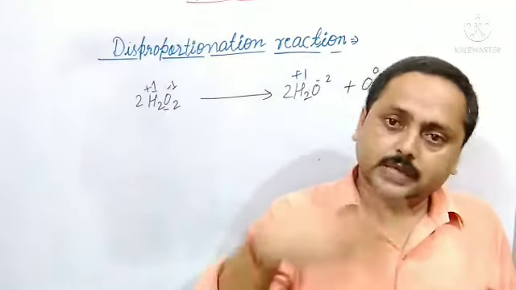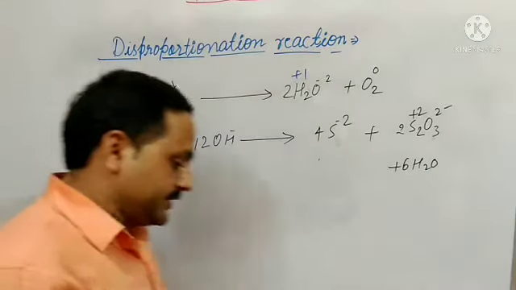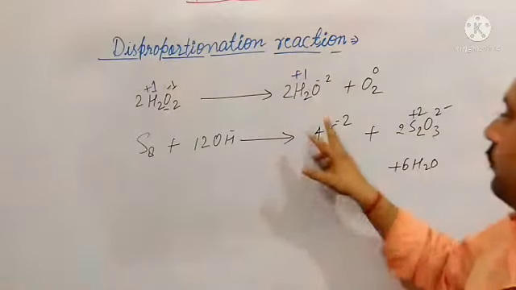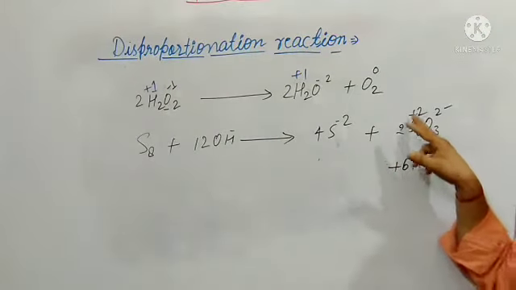So you might see this. I wrote another example of a disproportionation reaction. S8 reacts with 12 OH minus and gives 4S2 minus, 2S2O3 2 minus and 6H2O. So here you have seen the oxidation state of sulfur is 0.